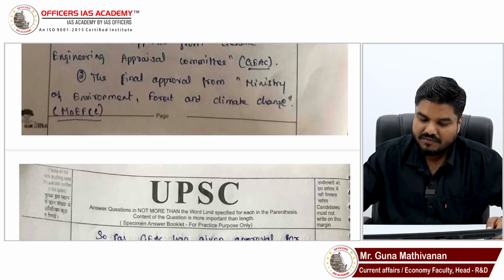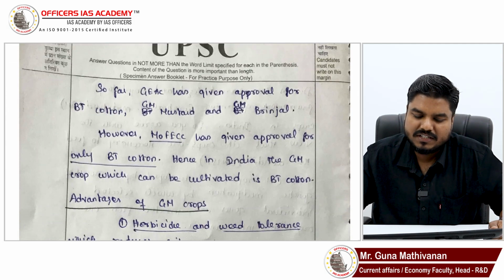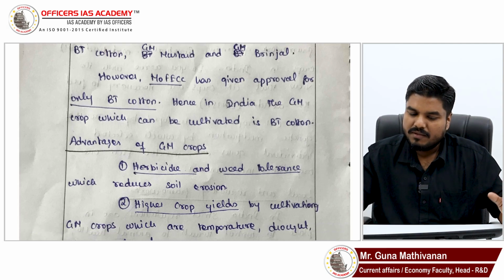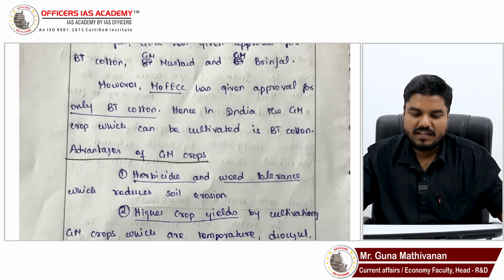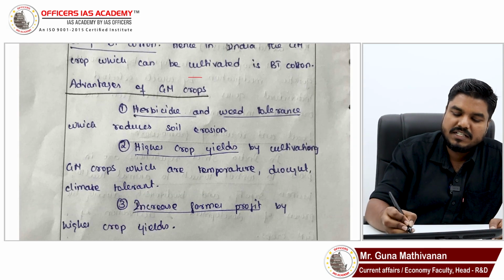Right? Then you have explained about the approval from the ministry. Then you have explained that so far GEAC has given approval for Bt cotton. That is fine. However, what the Ministry of Environment has given is also mentioned. That is fine. Then again you went for advantages of GM crops.